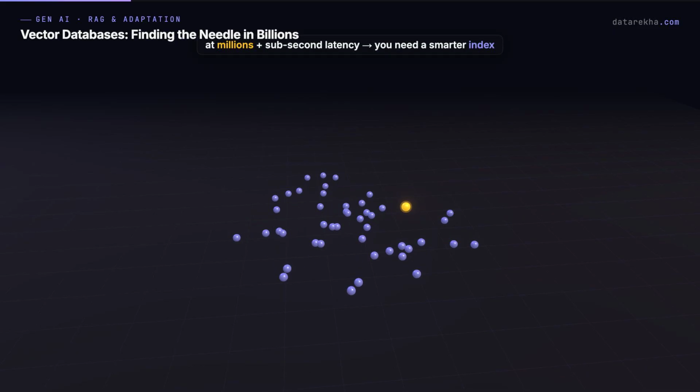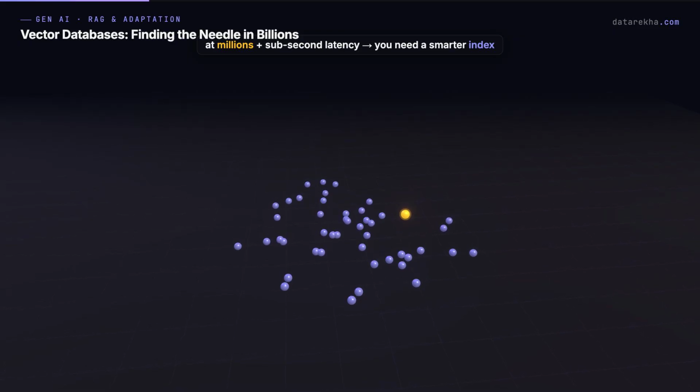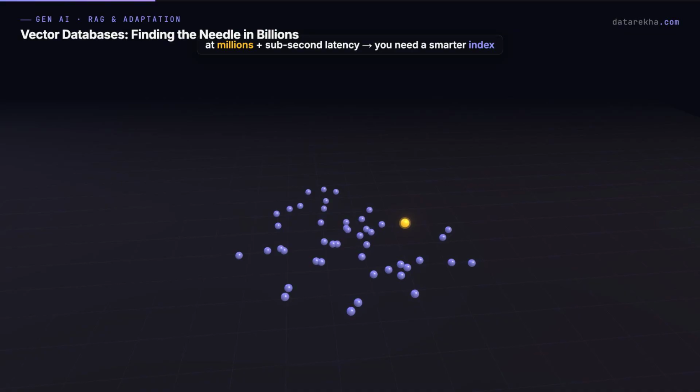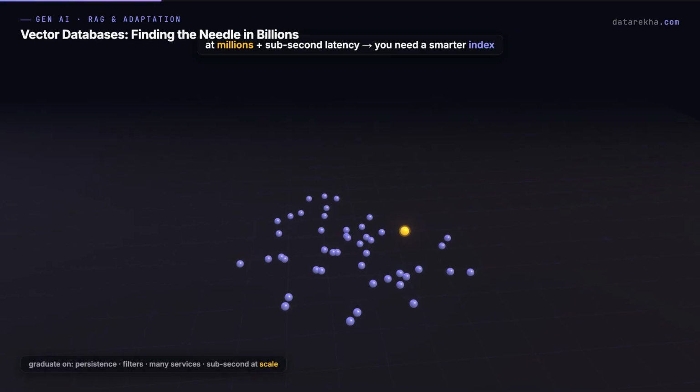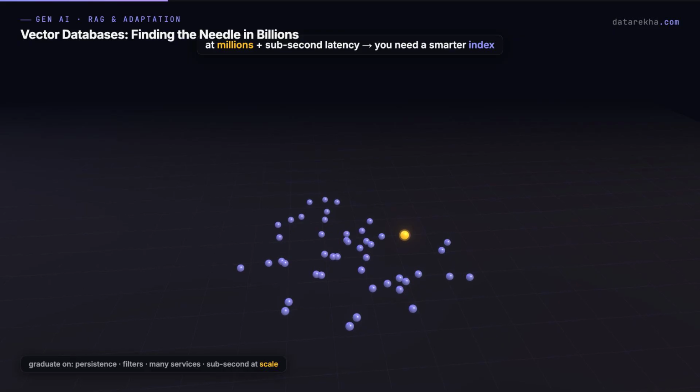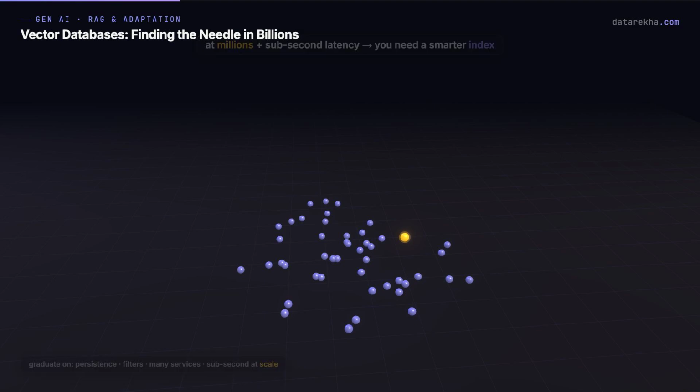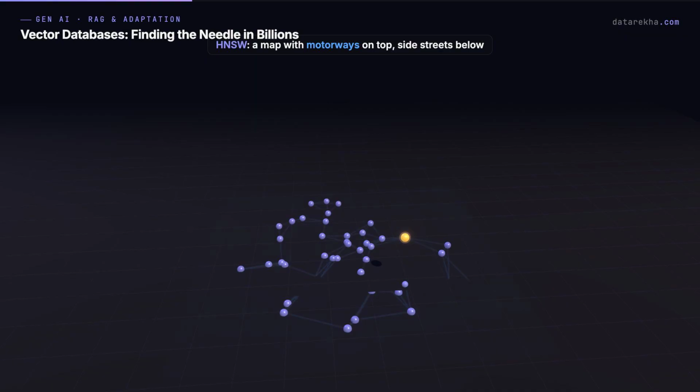You graduate when you hit millions of vectors. Need sub-second latency, persistence, filters, or many services querying at once. When you do graduate, you need a smarter index, one that finds the nearest neighbors without ever scanning most of the data. The star of the show is called HNSW, and the idea is the one your sat-nav already uses.